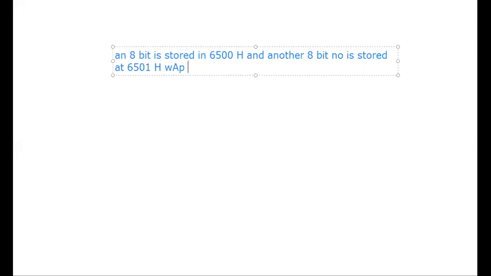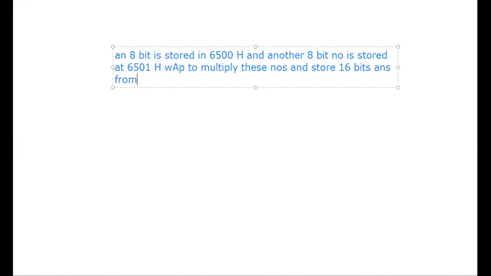You have to multiply and store the 16-bit answer, not an 8-bit answer.